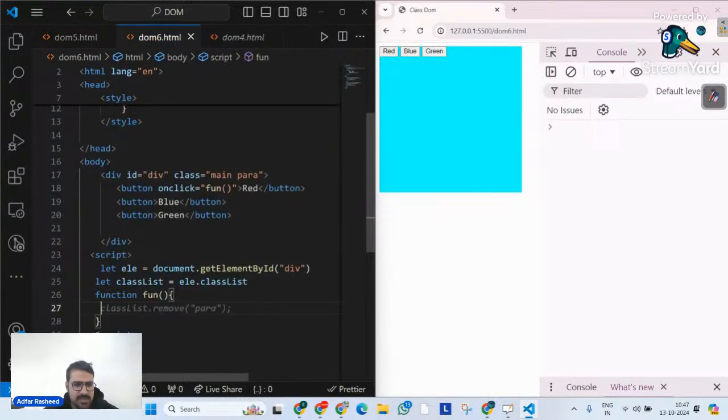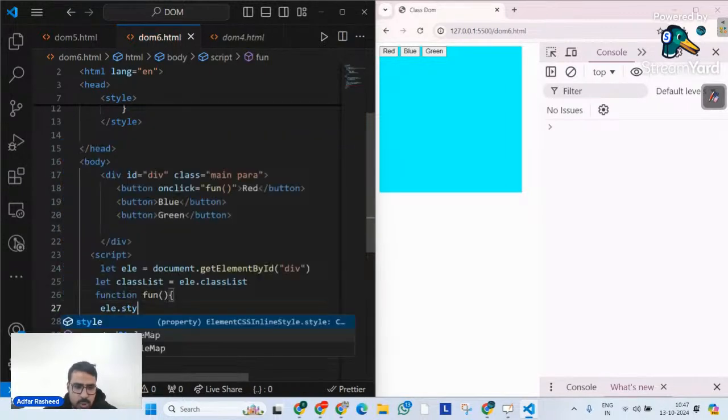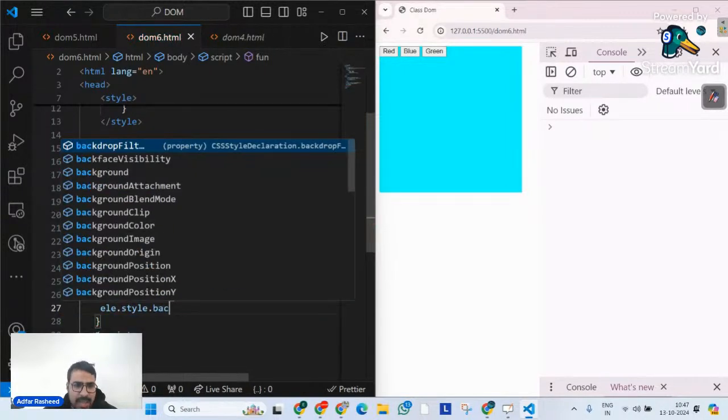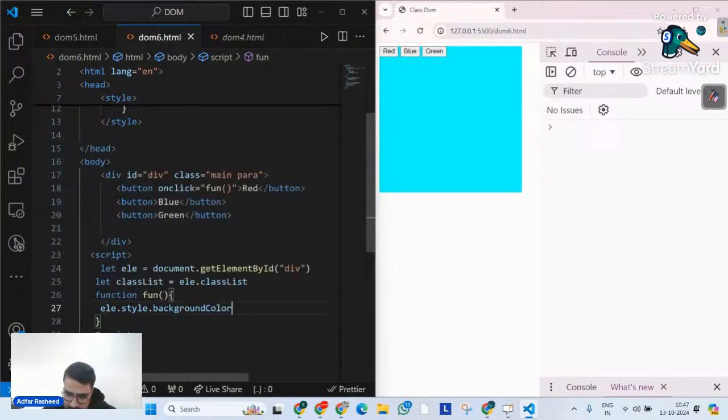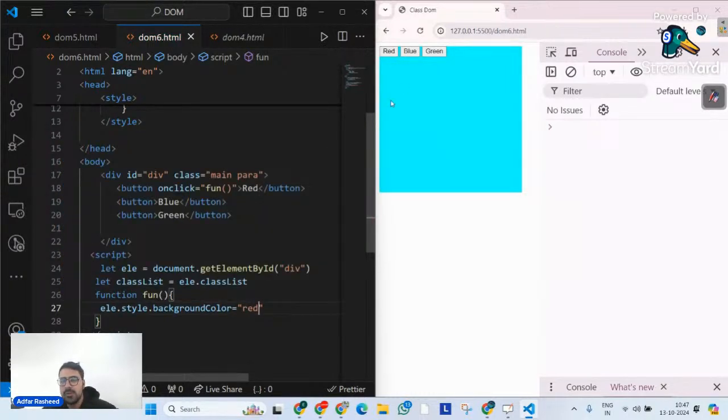And in this case, I will simply tell it, please set the element data, please go to style and change its background color, right? And make the background color over there equal to red. I can, of course, do this. So when I click on this, it will make it red.